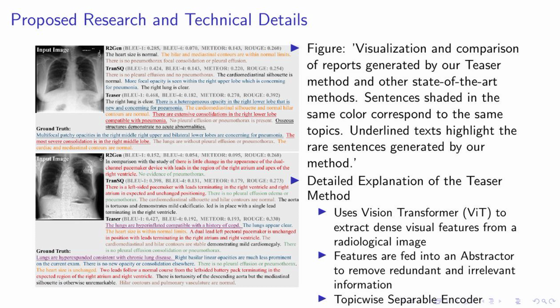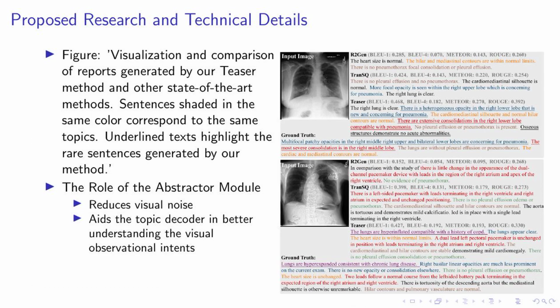It begins with a vision transformer, or ViT, which extracts dense visual features from a radiological image. These features are then fed into an abstractor, a module designed to remove redundant and irrelevant information. This results in sparse visual features that are more compact and task-relevant. These features are then processed by the Topicwise Separable encoder, which generates diverse topic embeddings. This is where our novel Topic Contrastive Loss, or TCL, comes into play. TCL aligns similar semantic queries and topics, significantly reducing confusion in matching. This method allows us to generate more accurate and comprehensive medical reports.